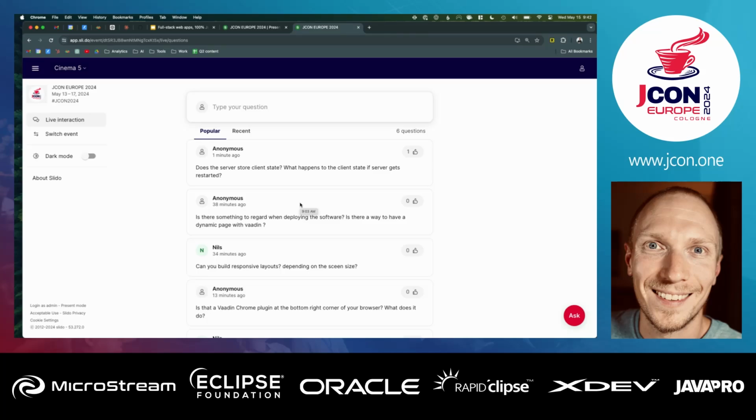All right. Does the server store client state? Yeah. That is what we already covered. So it is stateful. So what happens if the server gets restarted? You would lose that state in that case if you're not storing it somewhere else.